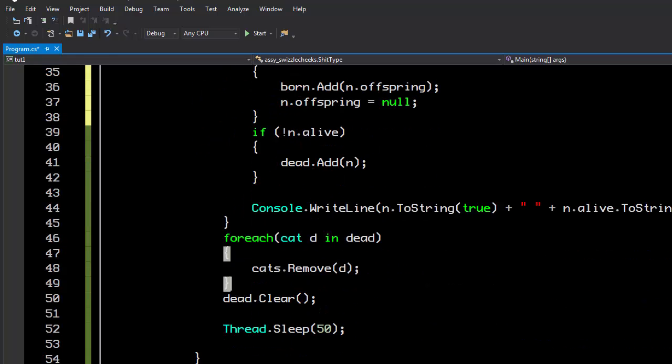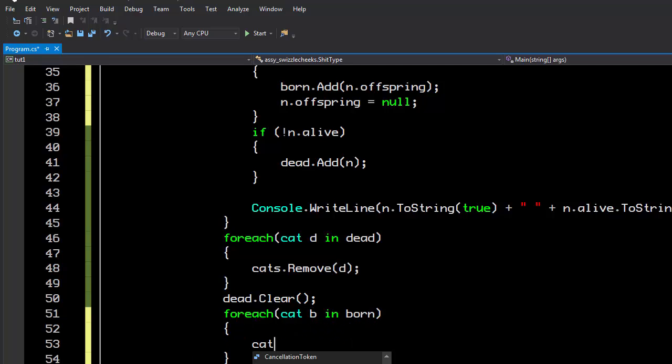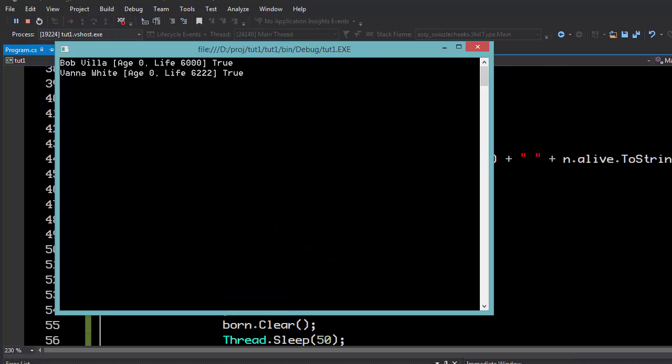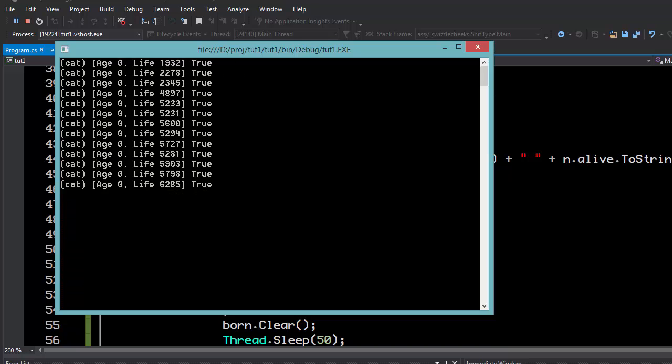And then, obviously, down here we now have to go through cat b in born, cats.add b, and then we have to clear the born list so that it doesn't get cycled over multiple times, and now it should work fine. So you can see we spawned a child at the 6,000 mark, and we're spawning new children, and as those children spawn children, they're spawning children, and all that good stuff is occurring.